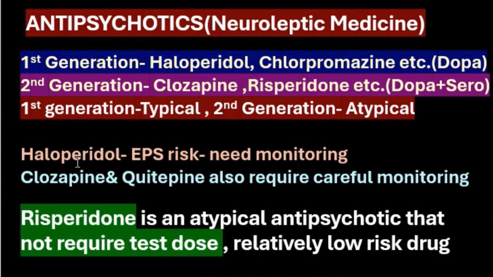Haloperidol always has extrapyramidal syndrome risk, EPS risk, so it needs monitoring. Clozapine and quetiapine also require careful monitoring and a test dose. Risperidone is a comparatively safe, relatively low-risk drug which can be given without a test dose. So risperidone is the right answer.